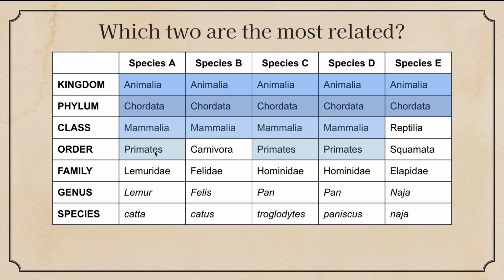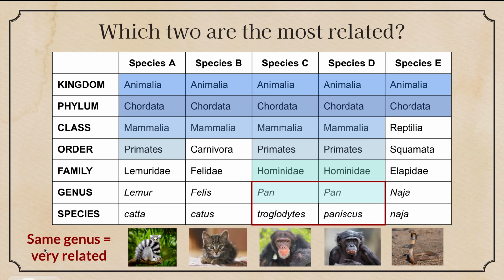Solo 4 son mammalia. Order, only 3 are primates. Solamente 3 son primates. Family, la familia, only 2 are Hominidae. And then the genus, both of them are pan. Los dos son pan. But for species, they are both different. Los dos son diferentes. One is Pan troglodytes, el otro es Pan paniscus. So the same genus, el mismo género, different species. That means that the same genus, they're very related. Son muy relacionados. Okay? This is how the organisms look.